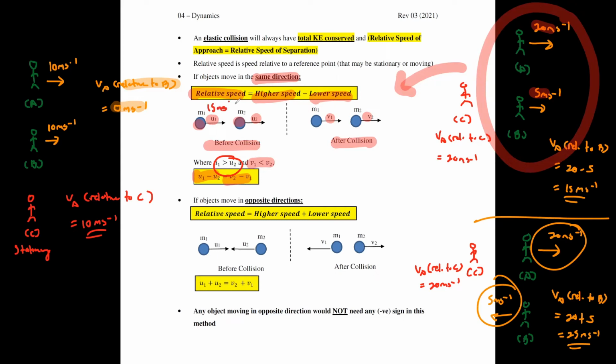If you have 15 meters per second and then this one is 10 meters per second, obviously these objects will collide, right? But what if I shift it around? Now I tell you this one is 10 meters per second and then this one is 15 meters per second. Will the objects ever hit each other? If mass M1 is moving at 10 meters per second and mass M2 is moving at 15 meters per second, will they hit each other?